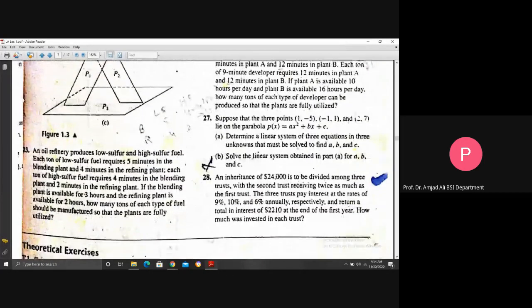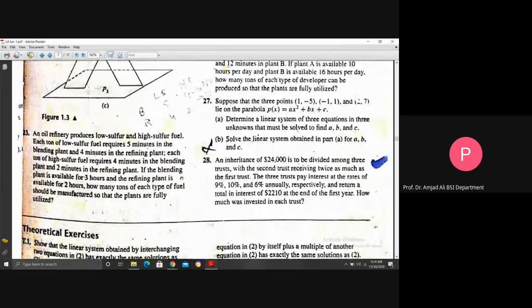We start from some practical problems, that is, problems from the industry. How will you solve a problem in the industry? First, you need to construct the linear system for it, and then solve it. Like this is example 23. An oil refinery produces low sulfur and high sulfur fuel.